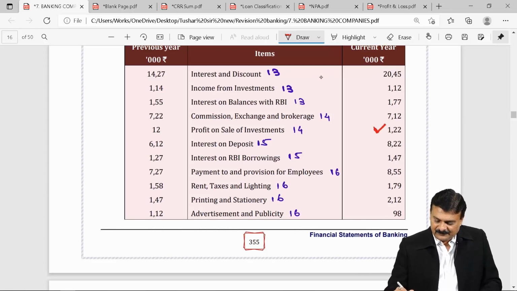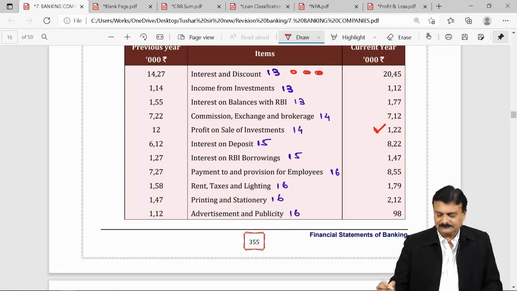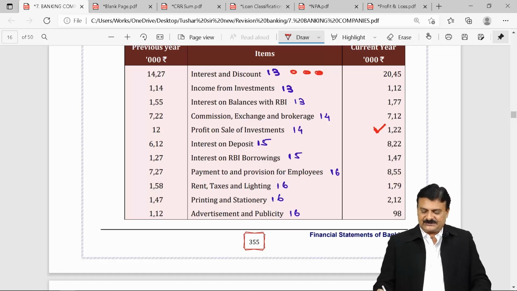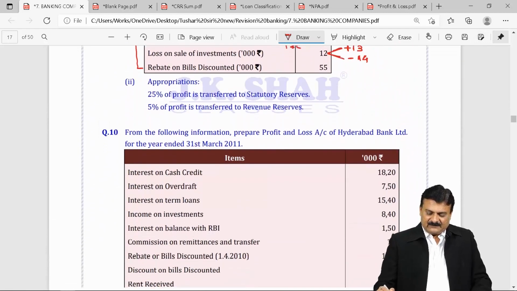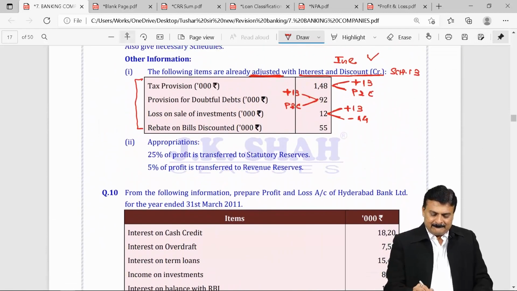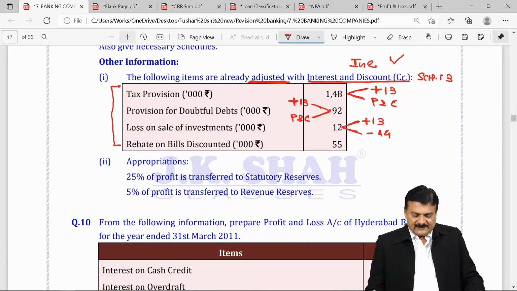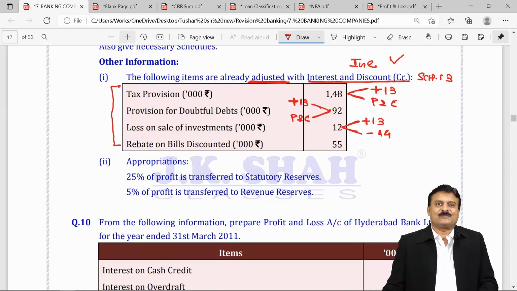This interest and discount will have three adjustments as we decided. All three are added back to it. What is the last one? The last one is rebate on bills discounted. Yes, that's an item of 30.